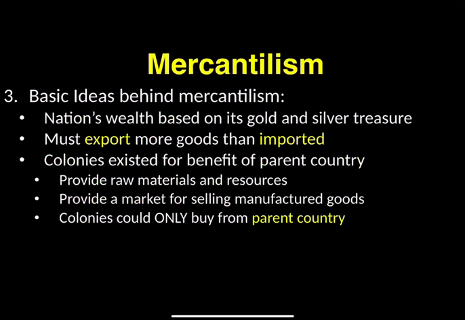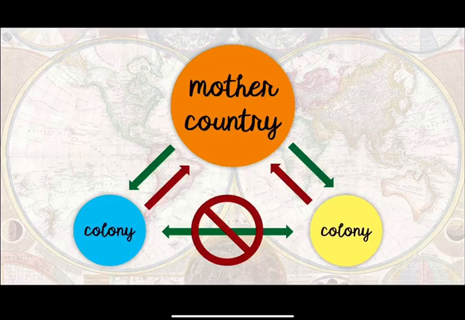They were not allowed to buy from other colonies, as is shown by this image here. Colonies could not buy from each other. They would first have to buy from the mother country. If the yellow colony wanted a raw material or raw goods produced by the blue colony, the blue colony must first sell those goods to the mother country. The mother country could then sell those goods at a higher price to the yellow colony. You can see why colonies were very unhappy with this deal of exchange.